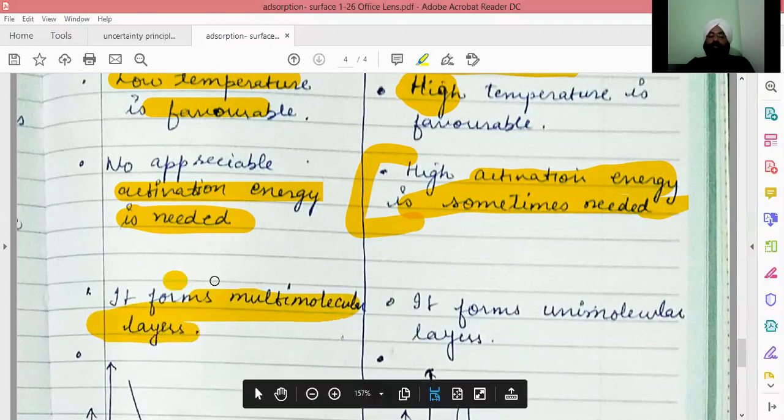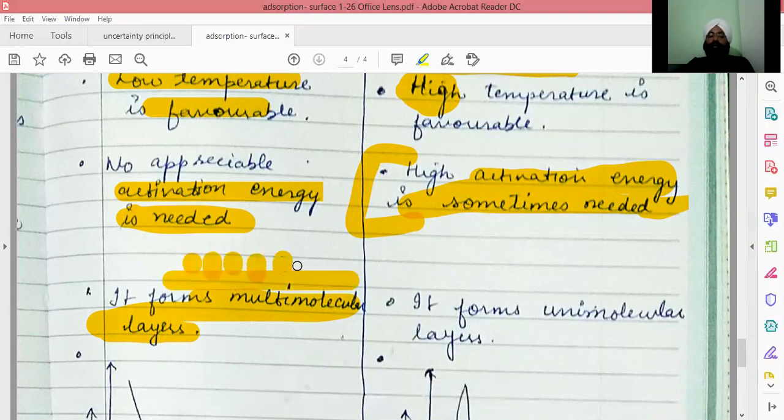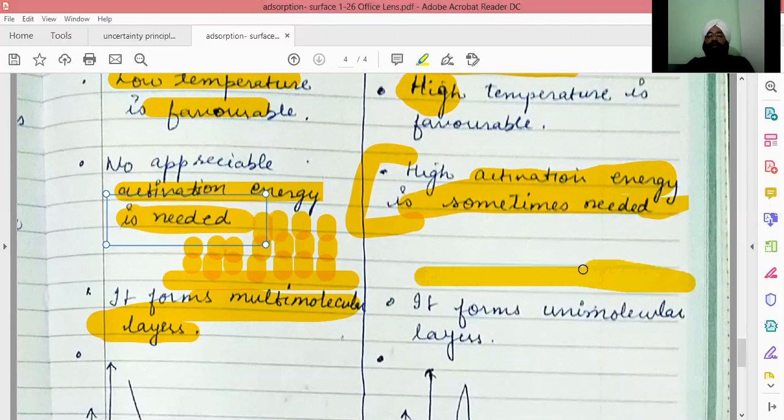This is the adsorbate molecule. First a layer of particles comes and attaches, and then the second layer can be attached over it. So multi-layer adsorption can happen in case of physical adsorption, whereas in case of chemical adsorption, only unimolecular layers can be formed.